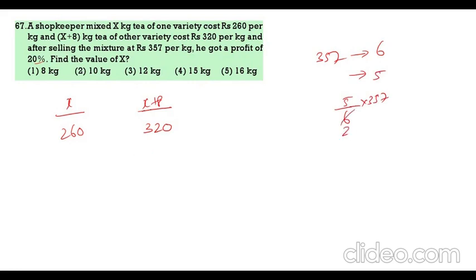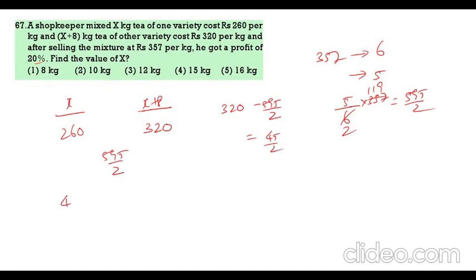3 2s, 3 11s, 3 9s. 595 by 2. This is 595 by 2. Now 320 minus 595 by 2. That is how much? 45 by 2. This is 45 by 2. 595 by 2 minus 520 by 2. This is how much? 75 by 2. 45 is to 75. That is 3 is to 5.